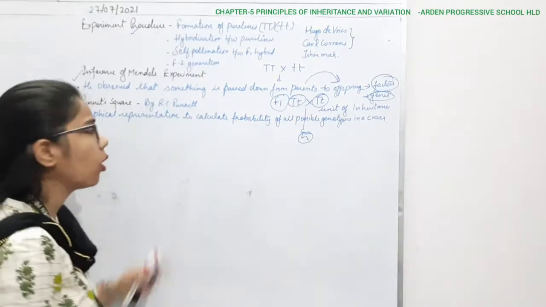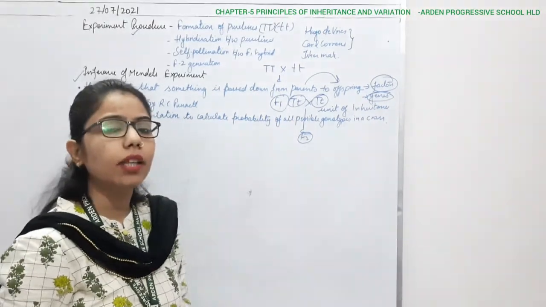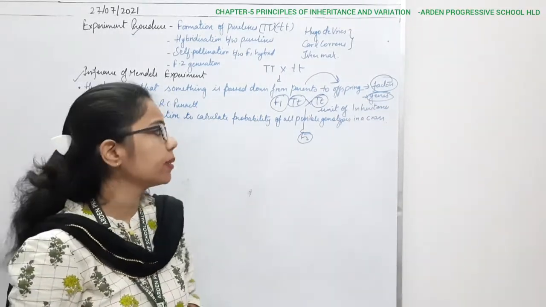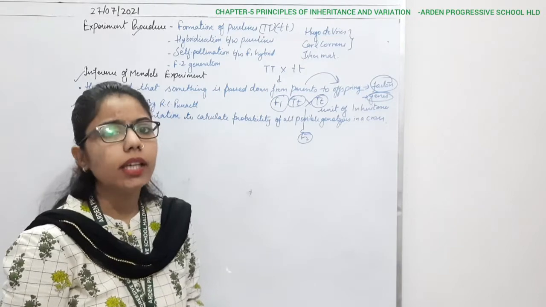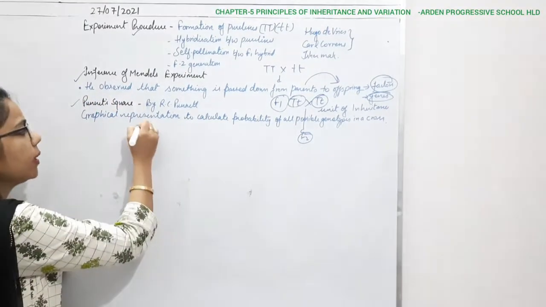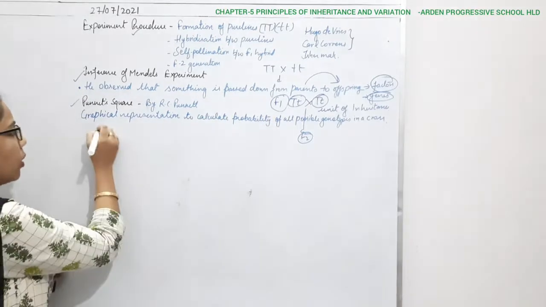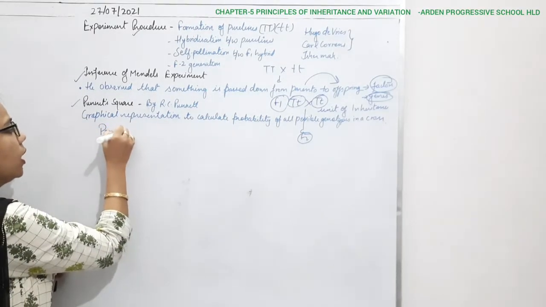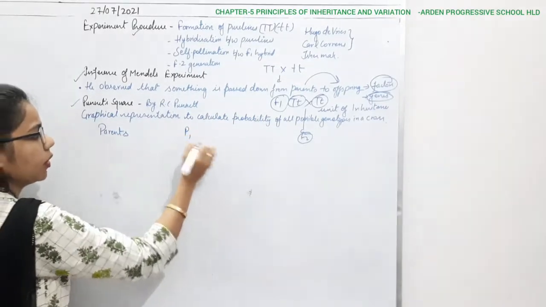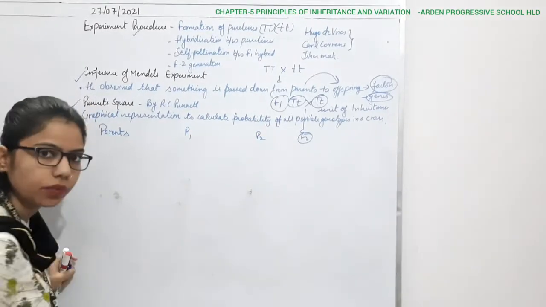Now another scientist came here, Punnett. The Punnett square is the method he gave to represent all the possible genotypes in a proper manner. So if I talk about how Mendel performed his experiment, he took the parents. How will I write them? Parents can be P1 and P2.